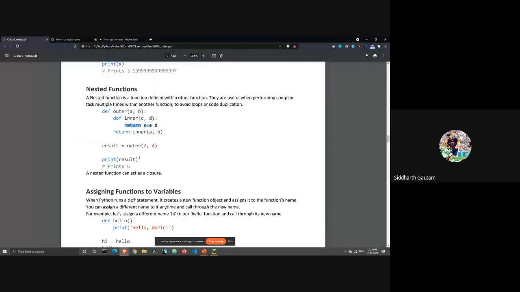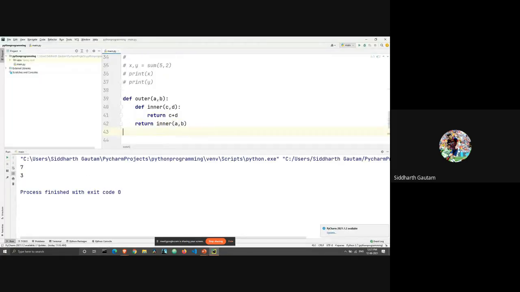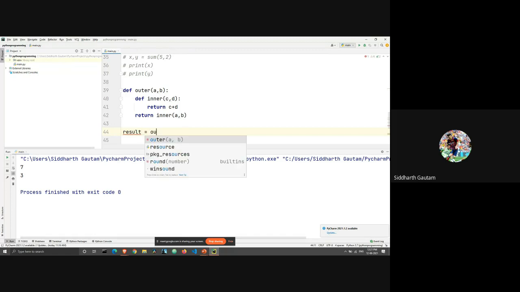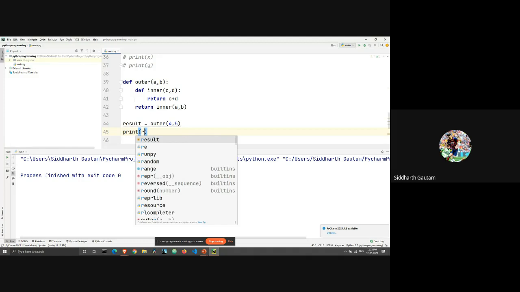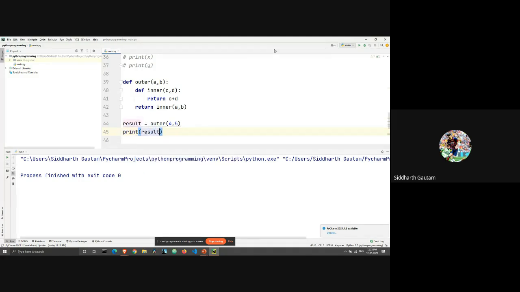Okay, and then we are just going to call the outer function. Okay, I'm just going to call, let's say, result is equal to outer, and just 4,5. Okay, and let's print this. Okay, we didn't print result. All right, print result. Okay, we have the output as 9.